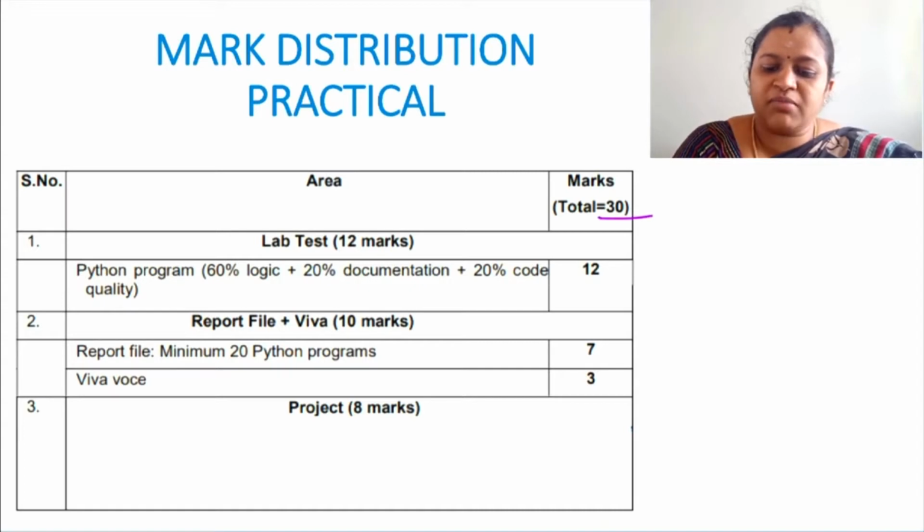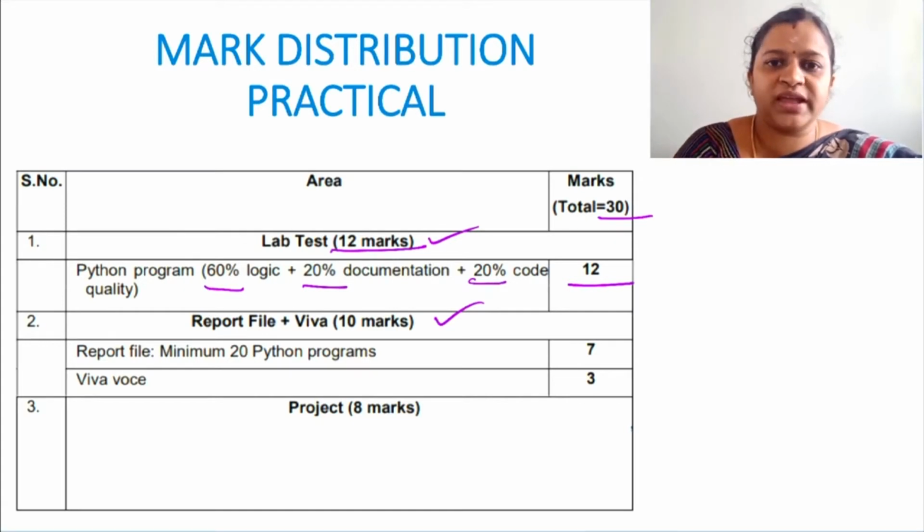See, totally for 30 marks it is split up into 12 plus 10 plus 8. So for the 12 marks you have to write a program in the lab session. For this program 60% of logic, 20% of documentation and 20% of code, altogether 12 marks will be for the Python program that you are going to write in the lab test. Then you will be having a record.